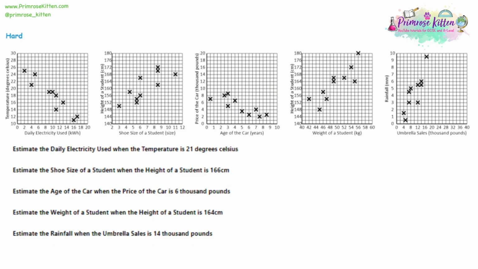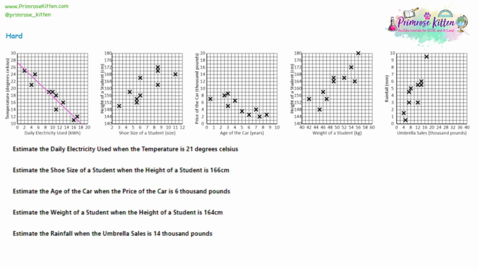Now, as well as line of best fit being a good way to kind of tell the correlation of the graph, it's also something we can use to make estimates. So whenever you're asked to estimate something, always draw your line of best fit first. So for question 1, I'm going to try and draw a line of best fit. The same logic as before, so I've got about 3 coordinates below. I do have about 4 or 5 above, but they're pretty close to the line, closer than the other ones. So I think that's a decent line of best fit.